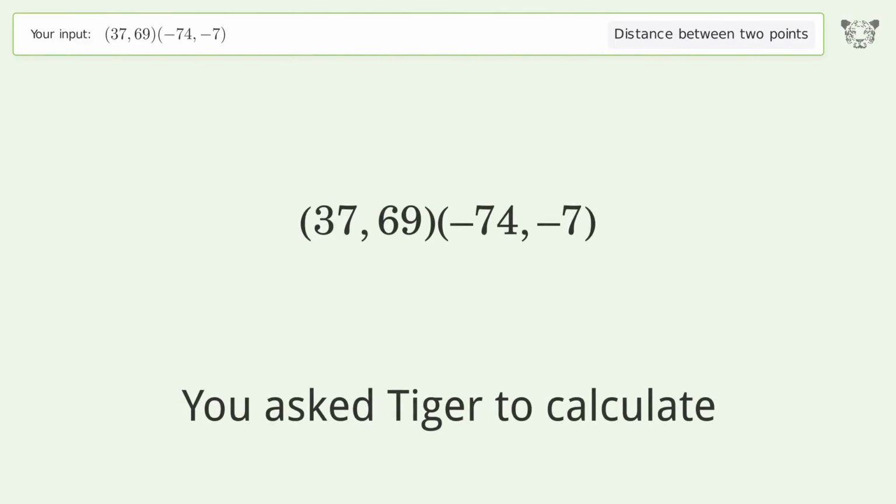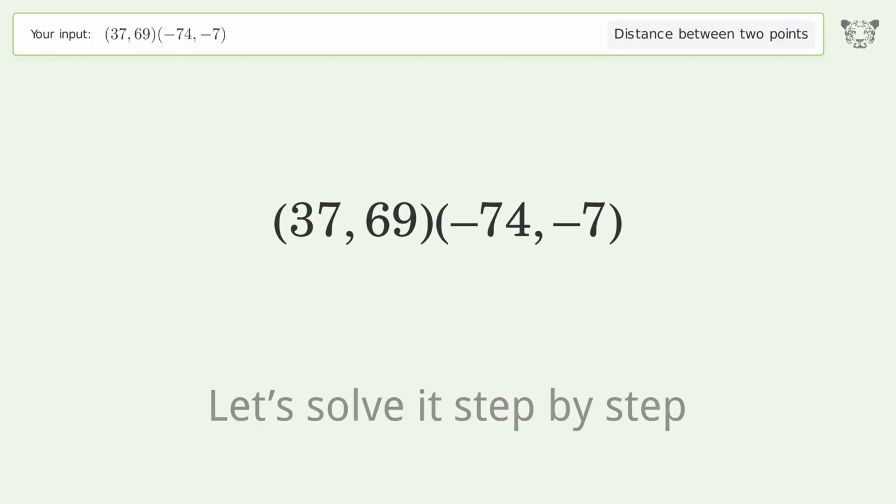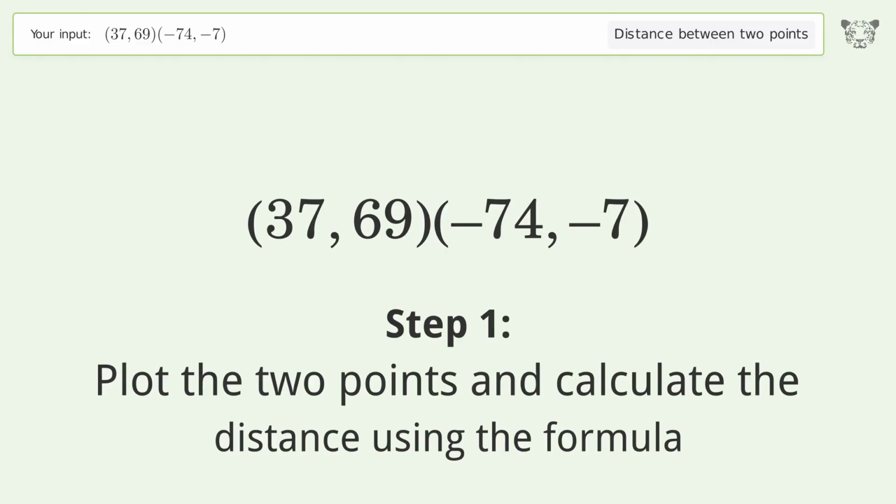You ask Tiger to calculate. This deals with the distance between 2 points. The distance between the 2 points is the square root of 18,097 or 134.525. Let's solve it step by step. Plot the 2 points and calculate the distance using the formula.